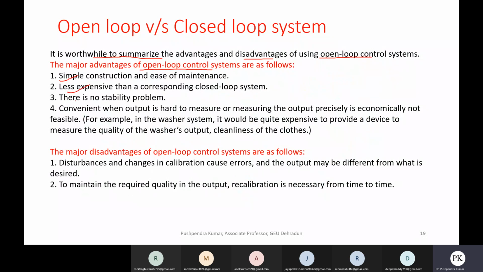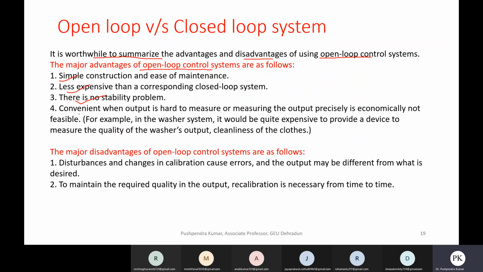And there is also no stability problem, because in closed loop control you are using a feedback loop, and if there are disturbances, those disturbances will be compensated by the feedback loop, and the system may be vibrating in nature. So stability is not confirmed in closed loop. So stability is not a problem when you are using open loop control.